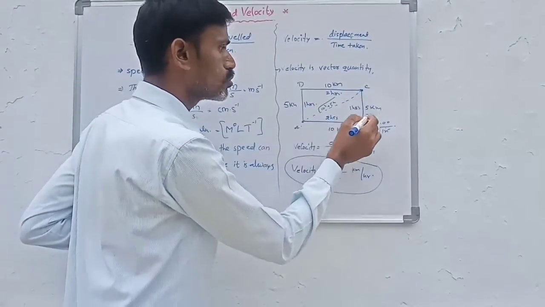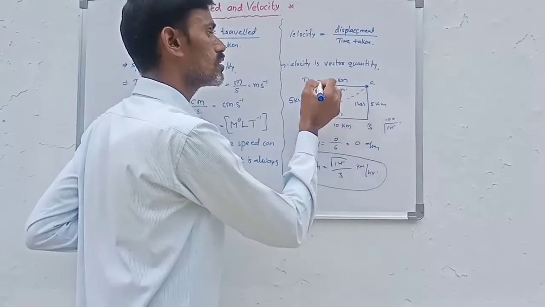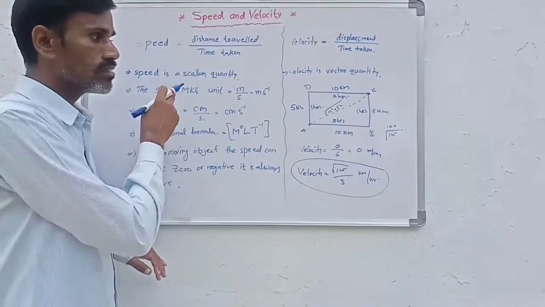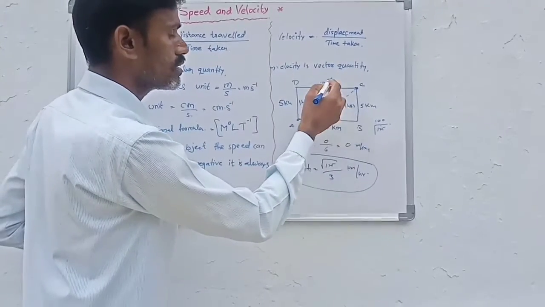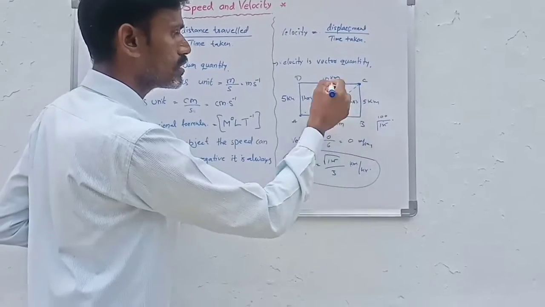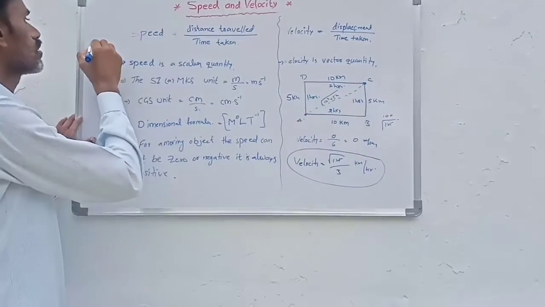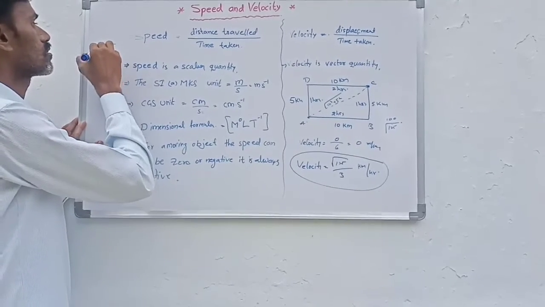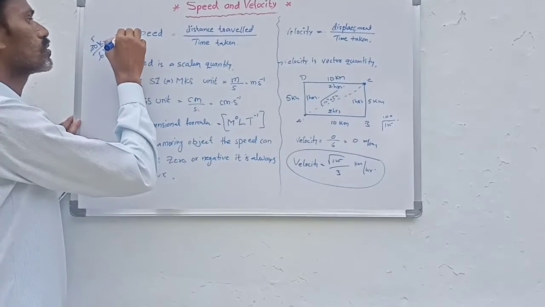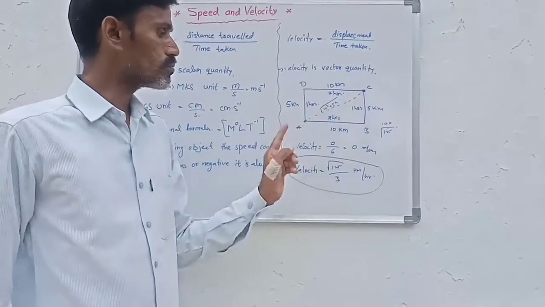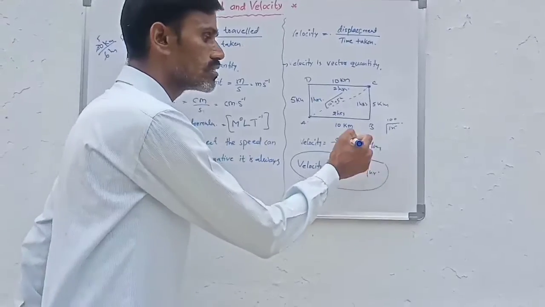If we move from A to B, B to C, C to D, D to A, then the speed is 10 plus 5 plus 10 plus 5, so 30 kilometers, divided by the time, which is 6 hours. So 30 kilometers for 6 hours, that is 5 kilometer per hour, is the speed. But for the same case, the velocity is 0.